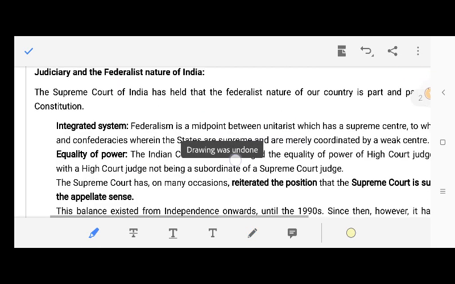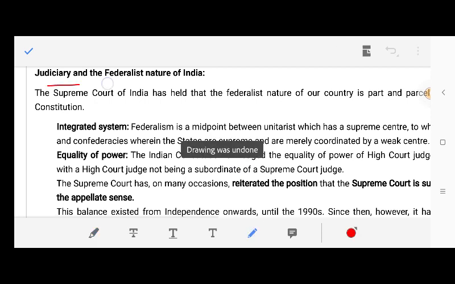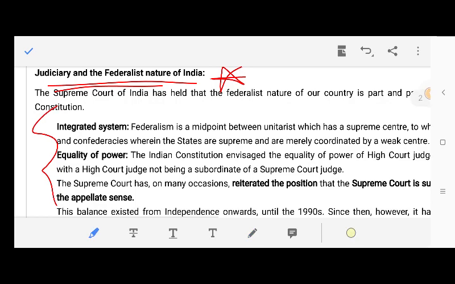Okay, then judiciary and federalist nature in India. So now this is our main point: judiciary and federalist nature in India. The Supreme Court of India has held that the federalist nature of our country is part and parcel of the Constitution. Federal, okay. Then integrated system. What are the federal features?